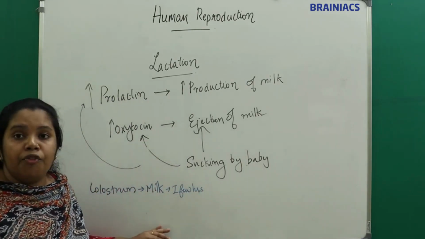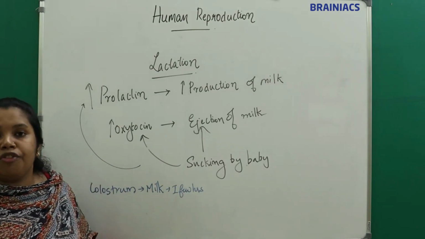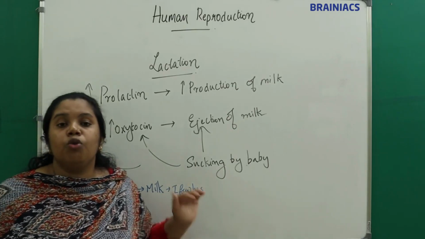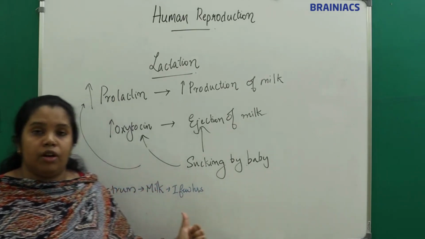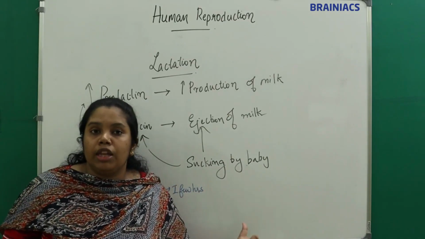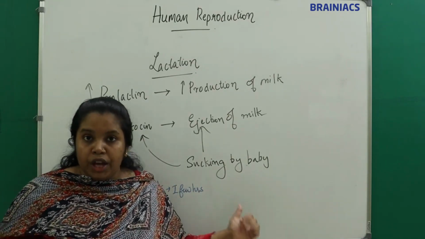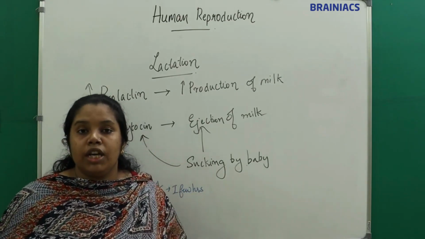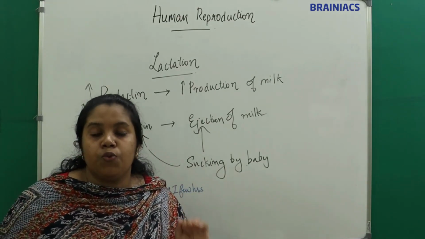That is why every female who delivers is recommended to feed the baby within half an hour. And up to 6 months it is advised to give exclusive breastfeeding.